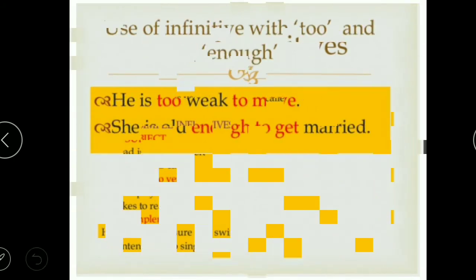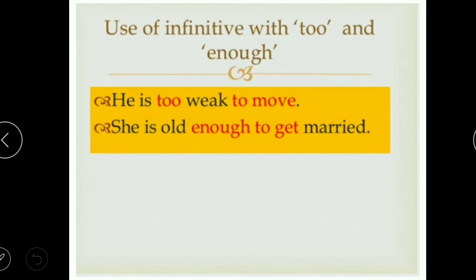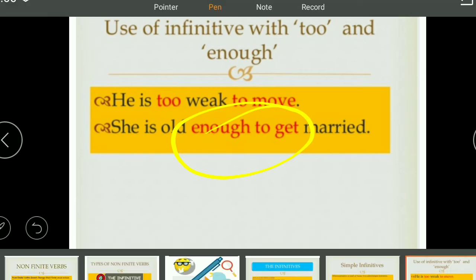Moving further, infinitives are sometimes used with the words too and enough also. So, he is too weak to move. To move again is working as an infinitive here. Or, she is old enough to get married. So old enough to get married, to get is again the infinitive. Hope this much is clear.